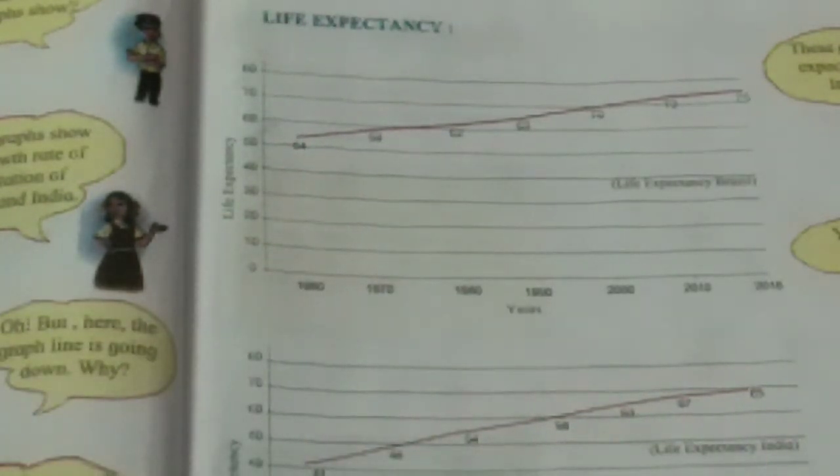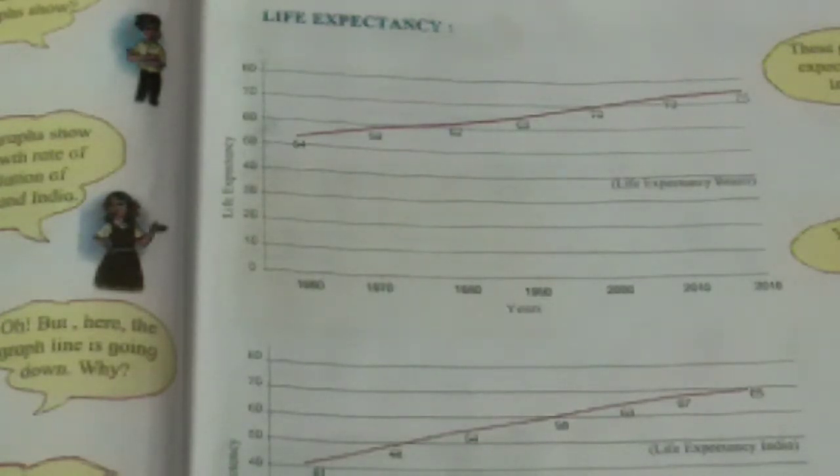What is the meaning of expectancy? Life expectancy means the average number of years a person born in a country is expected to live. This means that we Indians live for 68 years on an average, and the Brazilians live for 75 years.